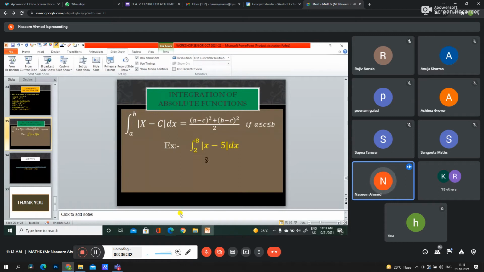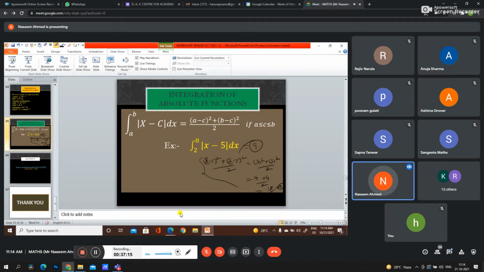We have to write 8 minus 5 whole square, and 2 minus 5 whole square by 2. This is 3 square, and this is also 3 square upon 2. So we have 9 plus 9 upon 2. This is 18 by 2. We have 9 as the answer. We did not do any integration, but just did some calculations that we have been doing from the first class. So the answer is 9, because in term 1 we have objective questions, so we should use these types of tricks.